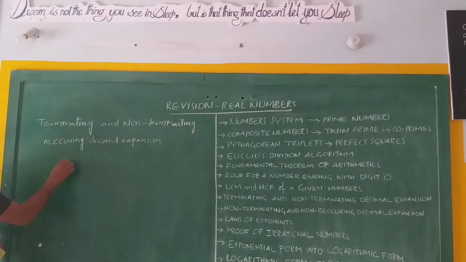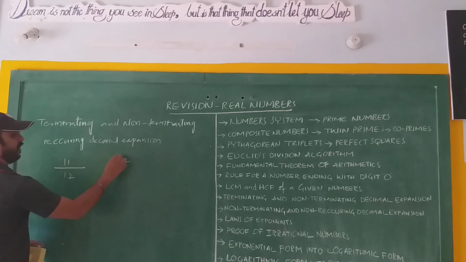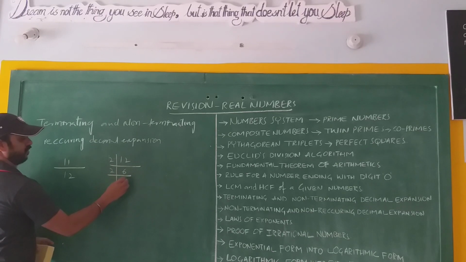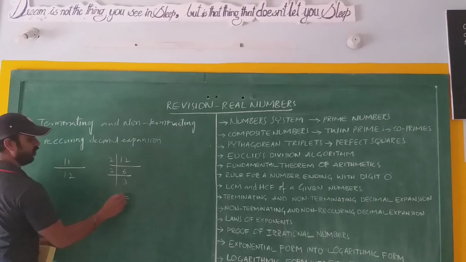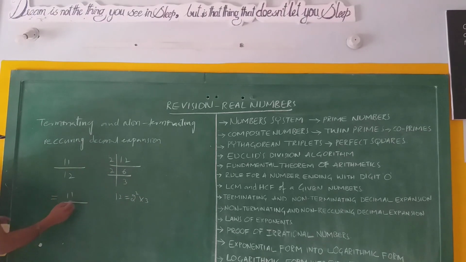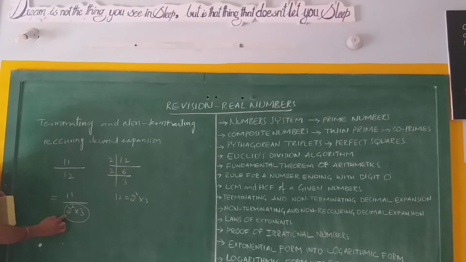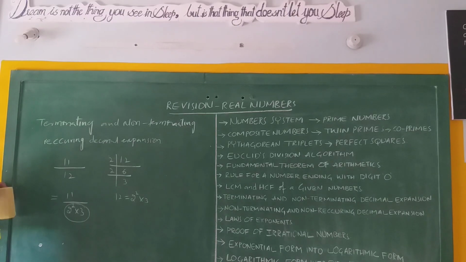Suppose 11 by 12, and the prime factorization of 12: 2 6s are, again 2 3s are. 12 can be written as 2 into 2 into 3, that is, 2 square into 3. Now look at this denominator, 2 square into 3. According to the condition, it should be in the form of 2 power n or 5 power m or 2 power n into 5 power m. But look here, we have got a prime factor other than 2 and 5. What is the prime factor we got here?